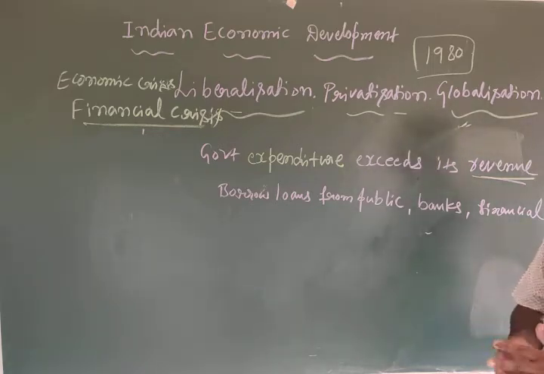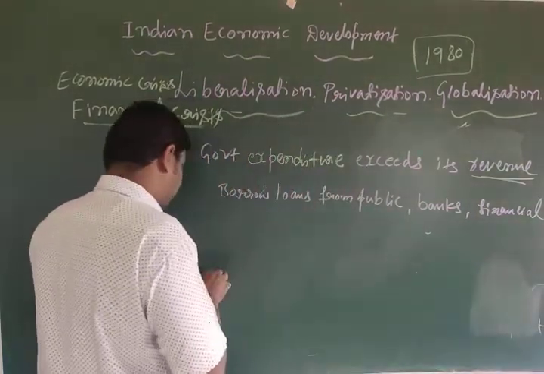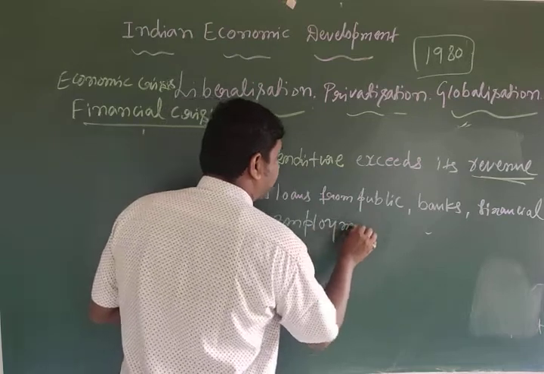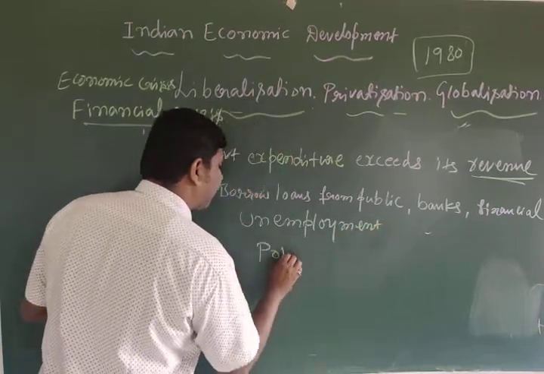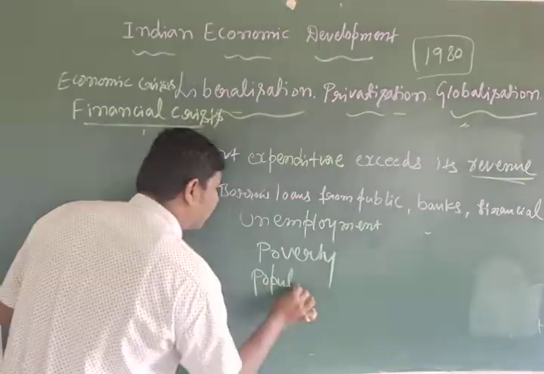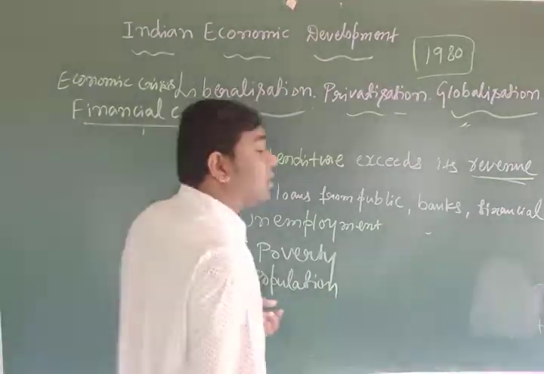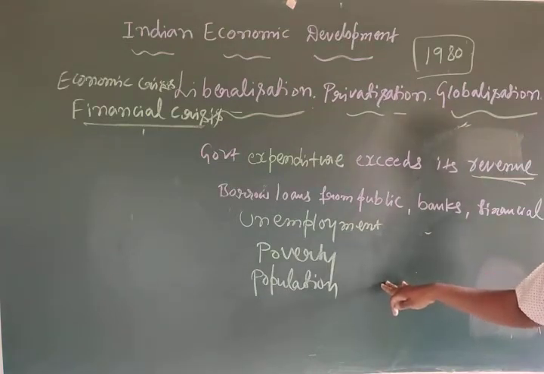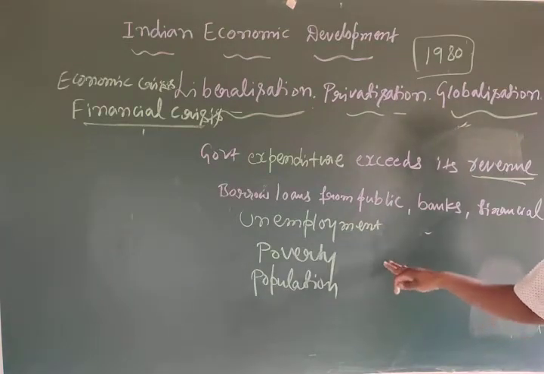On the other hand, the government had to spend its revenue to meet basic necessities. And also, the government always tries to reduce the problems of unemployment, poverty, and population explosion. Always the government tries to reduce these problems: unemployment, poverty, and population explosion.